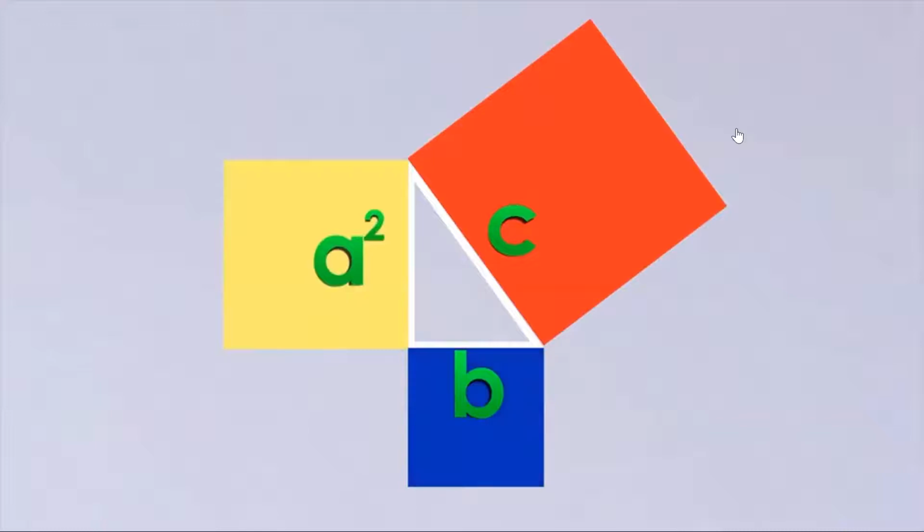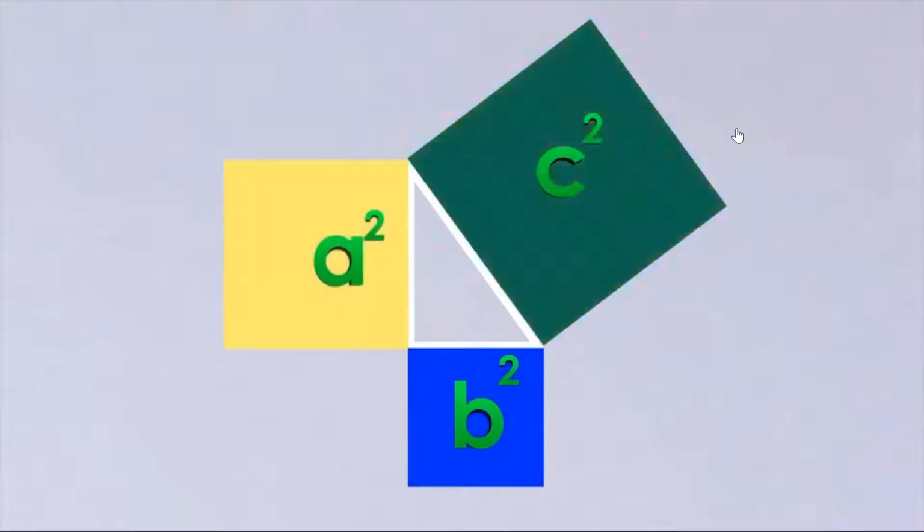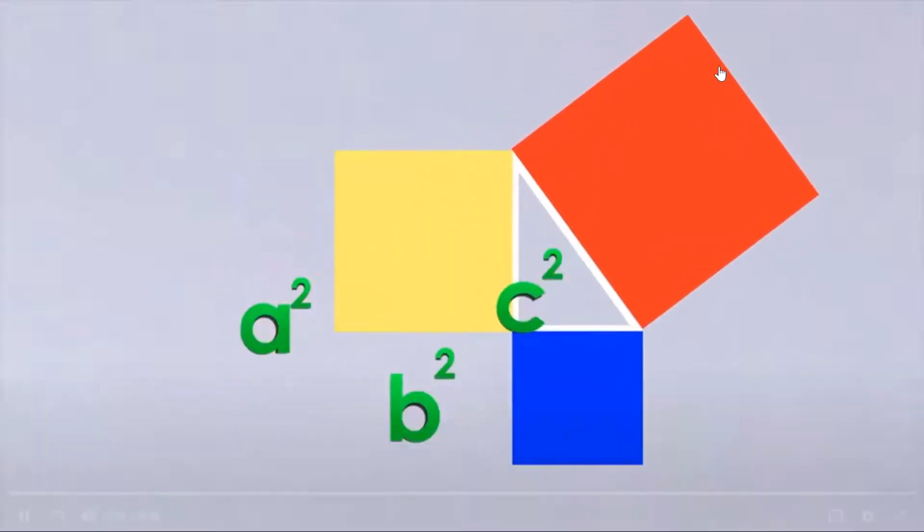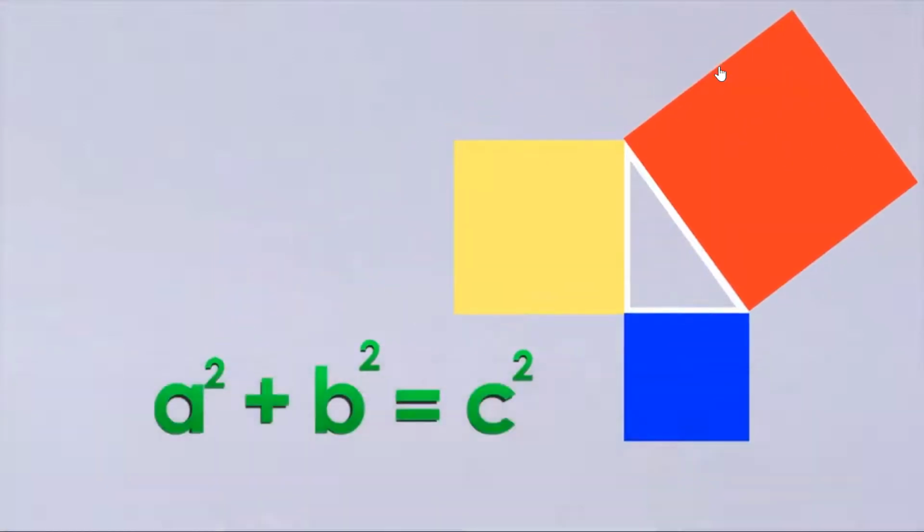The square that we built off of side B has an area of B squared. And the square that we built off of the hypotenuse has an area of C squared. And since we've just showed that the sum of A squared plus B squared is equal to the square of the hypotenuse, this will give us the Pythagorean theorem. A squared plus B squared equals C squared.